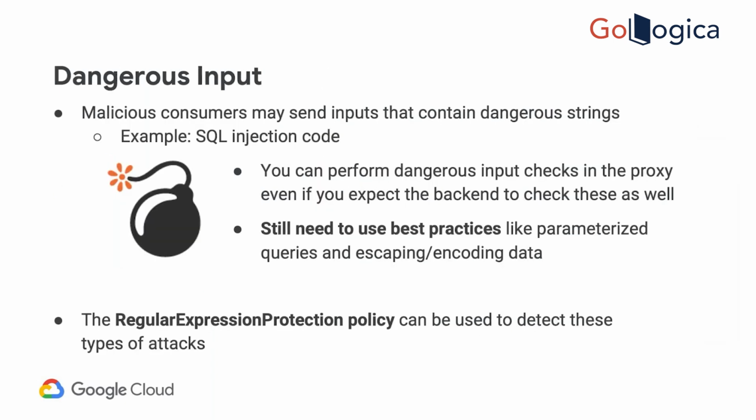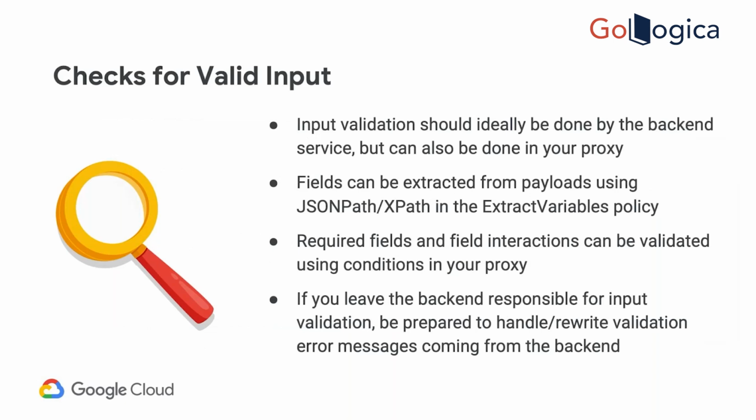So we already talked about the SQL injection attack. Can you go back once again to that slide? The last point says if you leave the backend responsible for input validation, be prepared to handle and rewrite validation error messages coming from the backend.